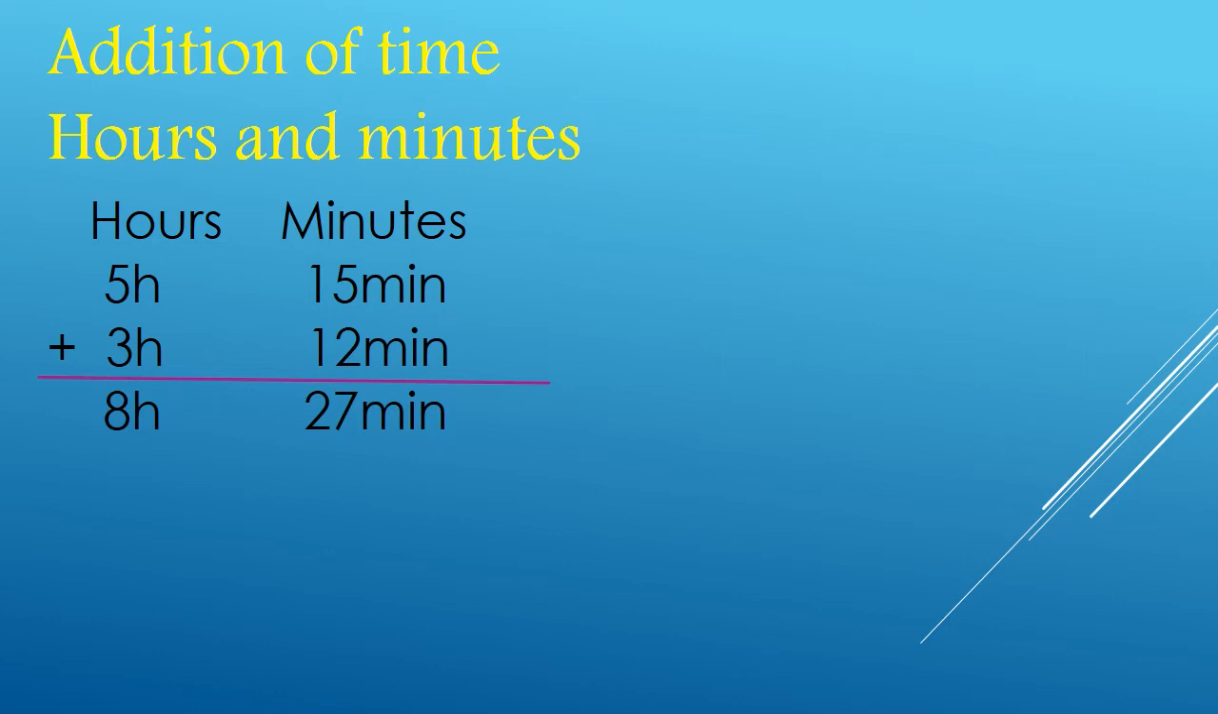Now 5 plus 2, 7. Very good. 1 plus 1, 2. So we are having 27 minutes. And hours, if I add 5 plus 3 is equal to 8. So the time, the addition of the two different timings, is 8 hours and 27 minutes.